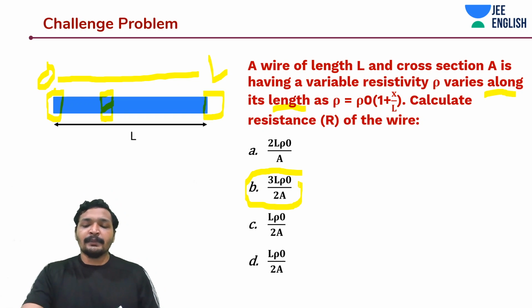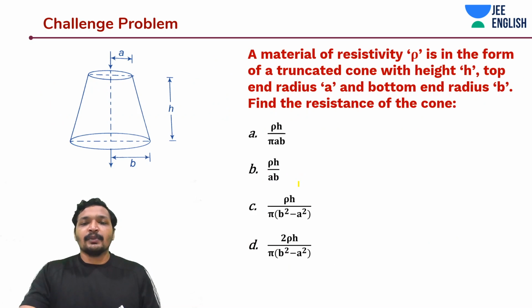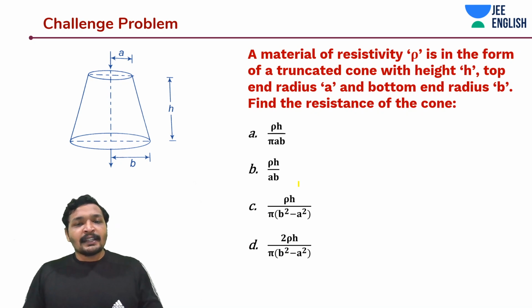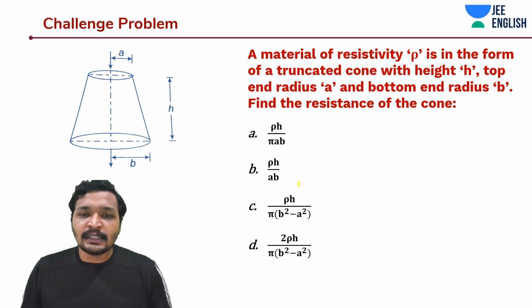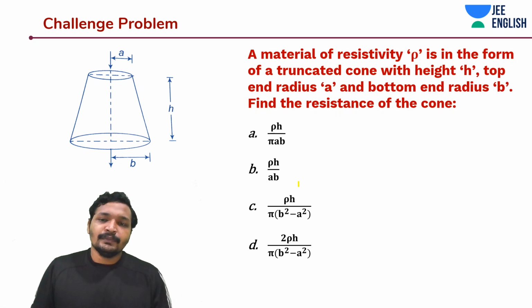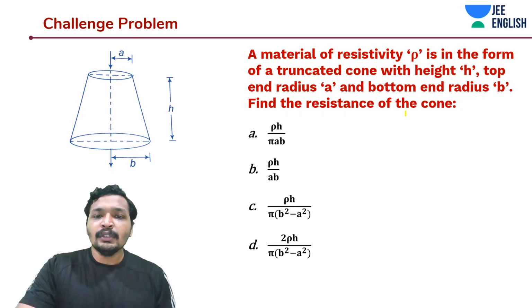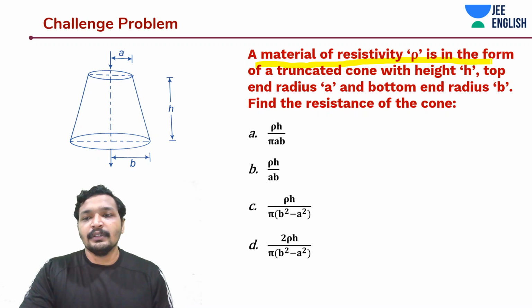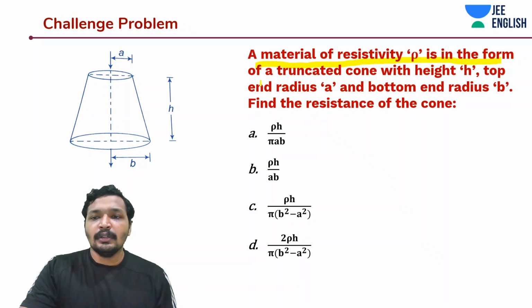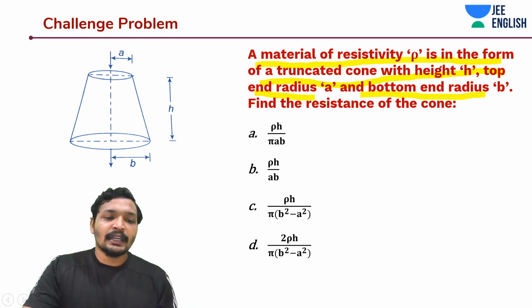Okay, easy, awesome. Now let's get into the next one. So this is a very interesting problem, guys. This one is about a truncated cone. People also call this a frustum. A material of resistivity rho is in the form of a truncated cone with height h. On the top end, radius is A, on the bottom end, radius is B. Basically, have a look at this diagram.